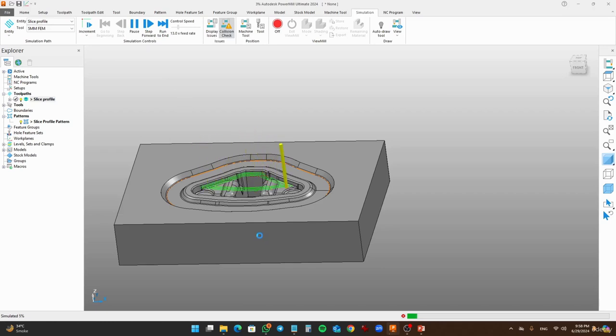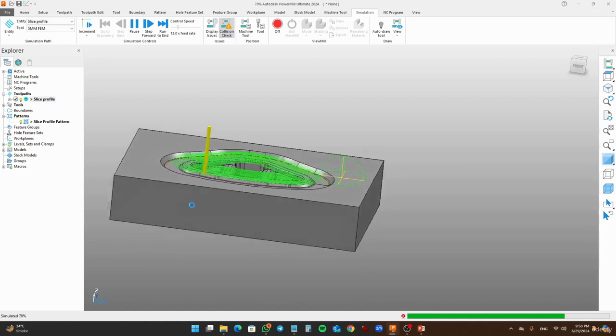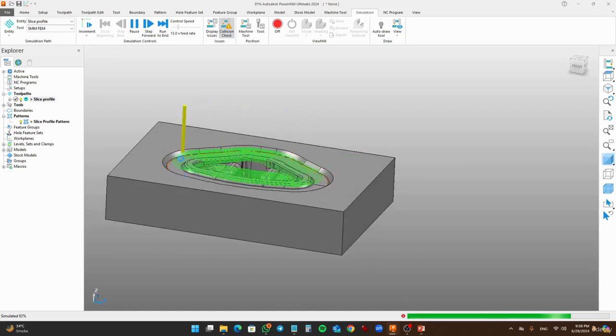So this is how the slice profile cutting toolpath works. And if you want to create multiple toolpaths, you just need to set the number of cuts in the horizontal direction. So I have set the horizontal cuts to 25, which creates 25 toolpaths or steps at a distance of 2.5 millimeters, and just slices that area on that surface.